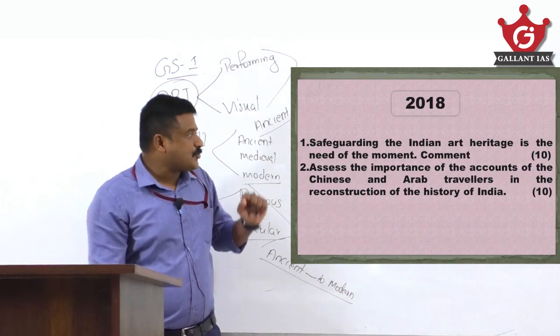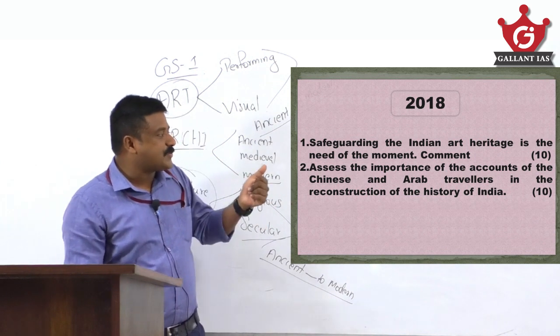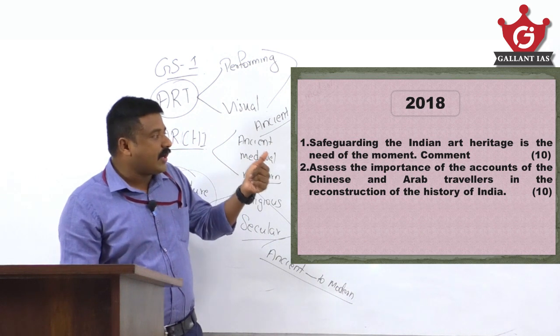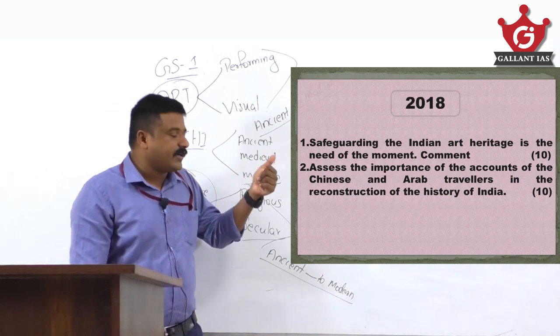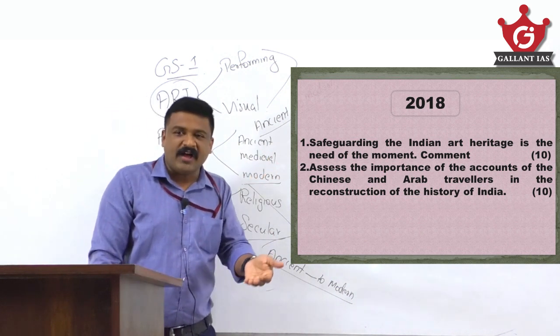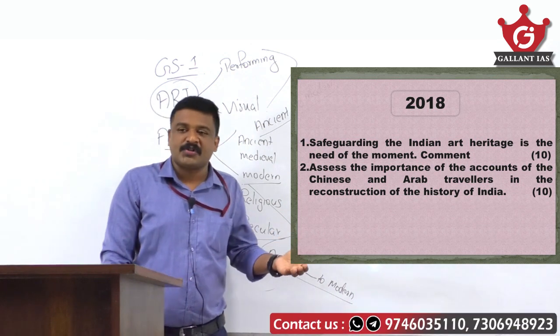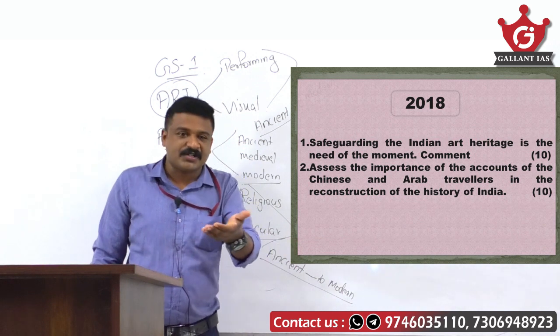In 2018: safeguarding Indian art heritage is the need of the moment. Very recently, Dholavira, a site of the Indus Valley civilization, was declared a UNESCO World Heritage Site.